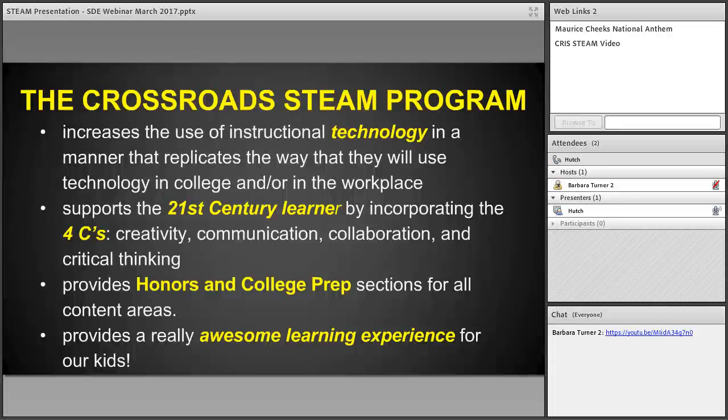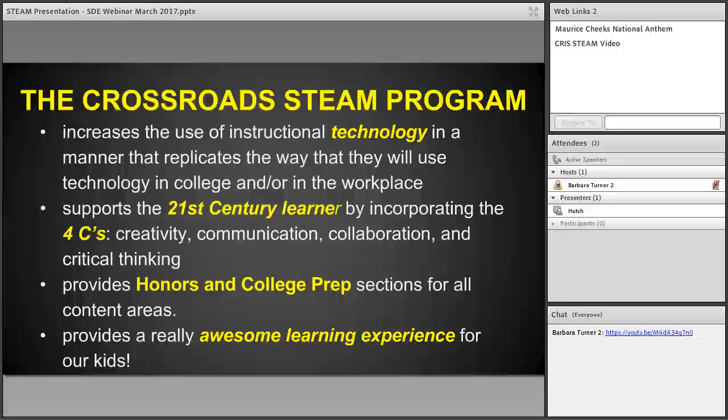We see them constantly, whether it's through planned meetings, and the way our schedule works, our teachers have common planning so they're able to get together with one another and bounce ideas off of each other and really spend some time researching and creating what they want to do with these particular lessons that they're teaching for the kids. And it's important to remember, if you're thinking about this kind of program, it would wear your teachers out to think that they could do this solo. They really need to be able to work well with one another and take each other's ideas and build and expand upon them, and it really snowballs into some really cool stuff that happens in the classroom.